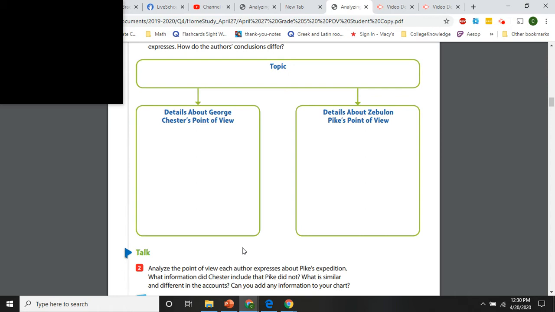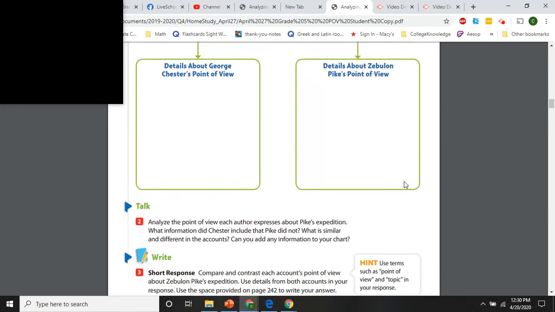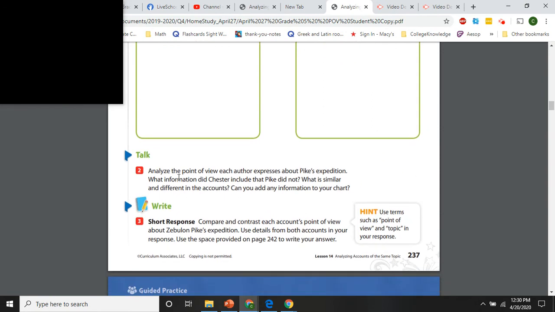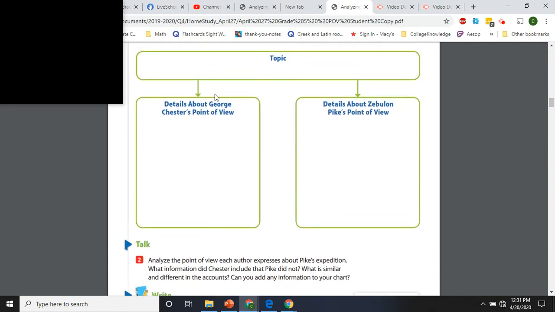Okay? So after you've unpaused and filled in your organizer, let's look at this. It says talk. Analyze the point of view each author expresses about Pike's expedition. What information did Chester include that Pike did not? So let's focus on that question. What information did George Chester include that Pike did not? Take a second and think about that. What did we write down here? What's the information he gave that Zebulon Pike did not?